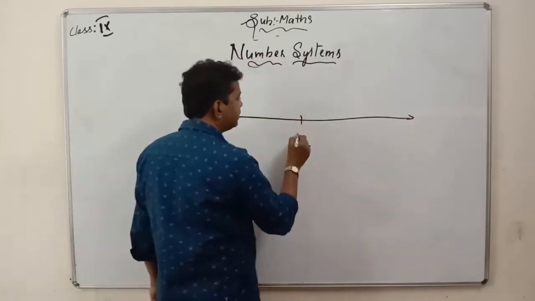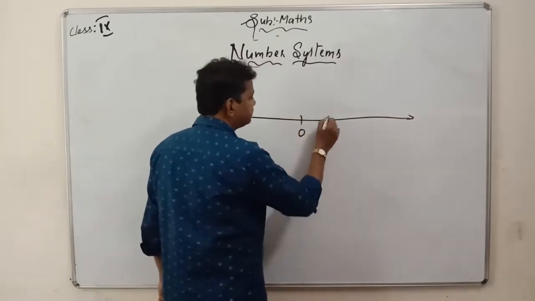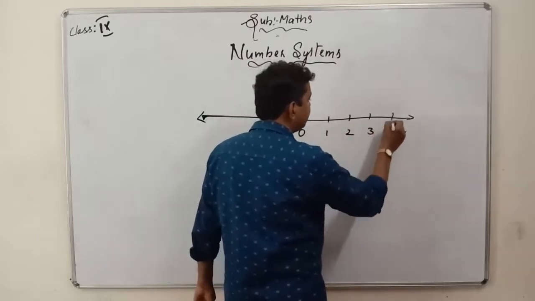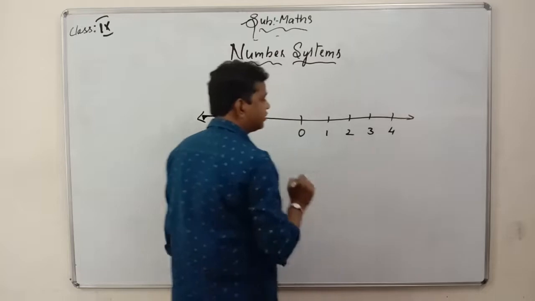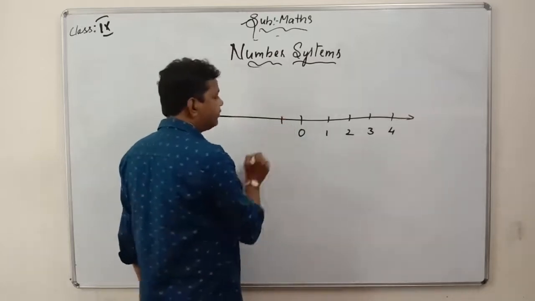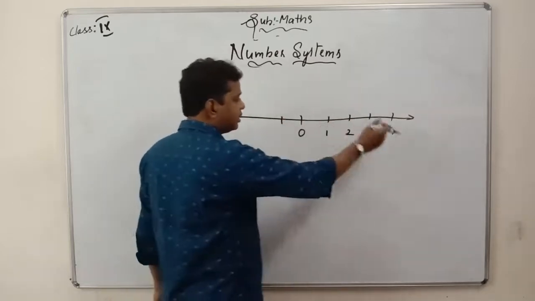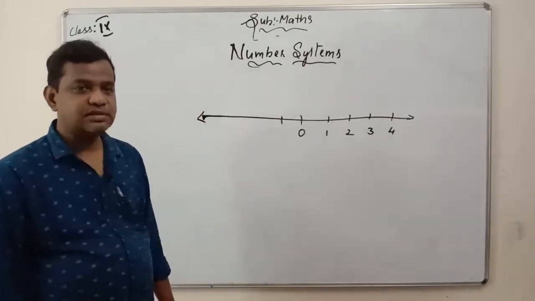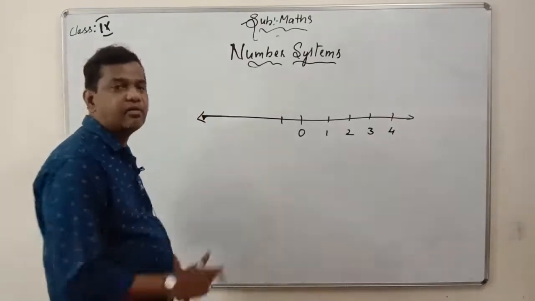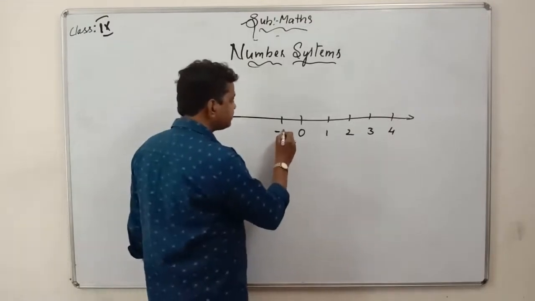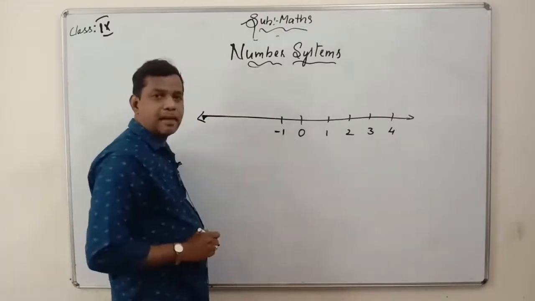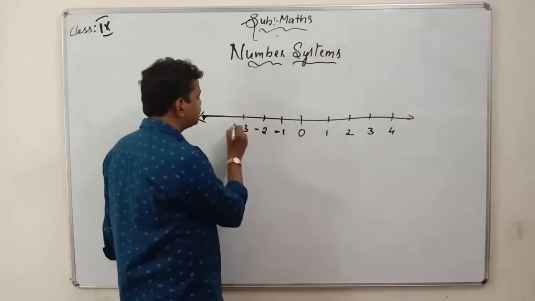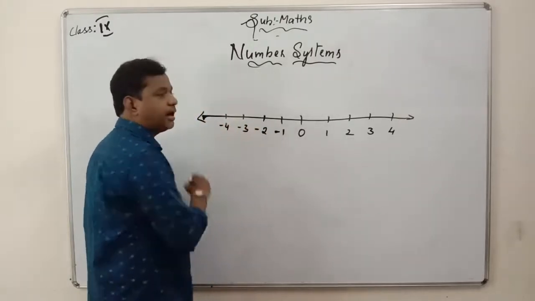So here we have 0, 1, 2, 3, 4, it goes on. And here on the right hand side we have positive numbers, on the left hand side we have negative numbers. Those are -1, -2, -3, -4 and goes on.